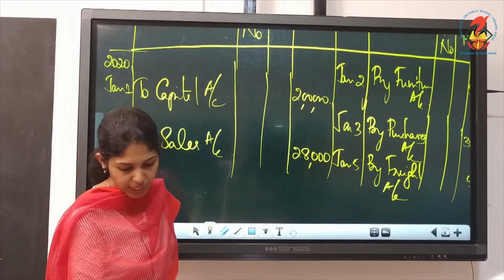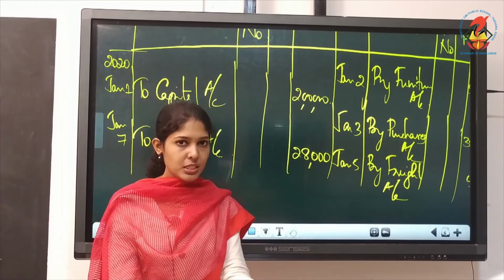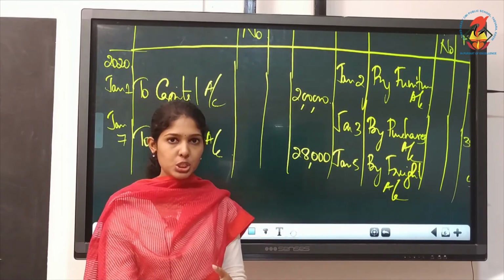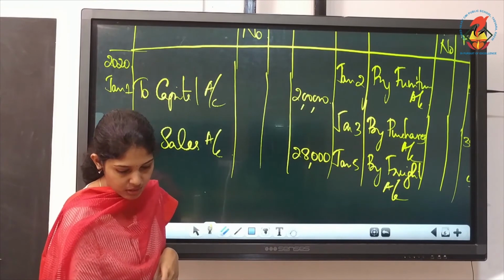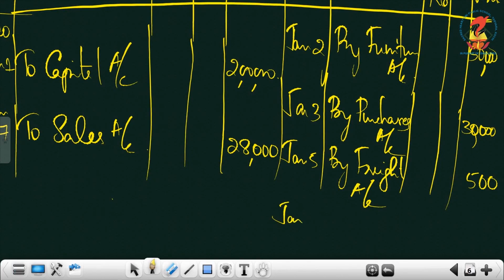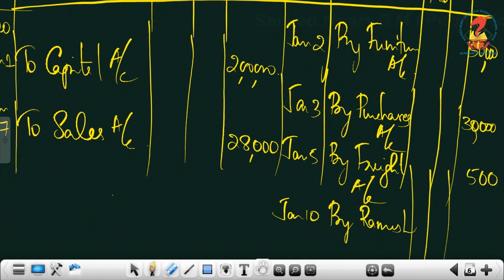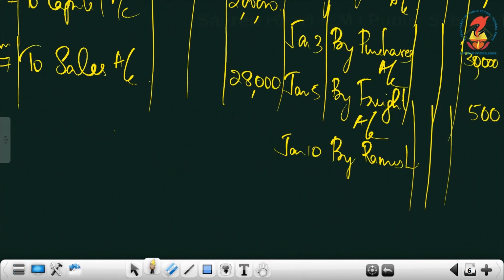Then next one, paid to Ramesh. So it is Ramesh's account debited to, what is paid? Cash. So again cash is getting credited. It is on Jan 10th. Jan 10th you write by Ramesh. The amount is 20,000.